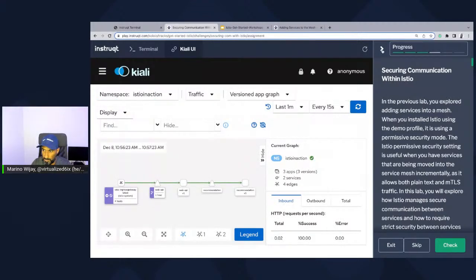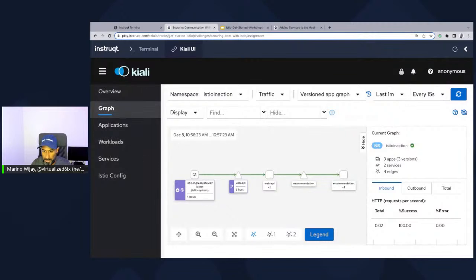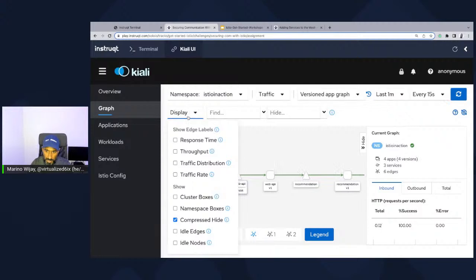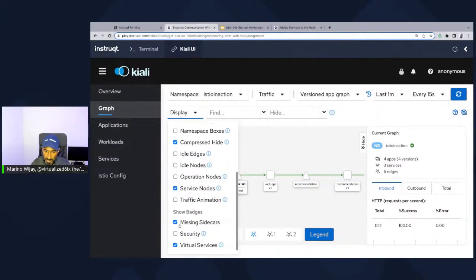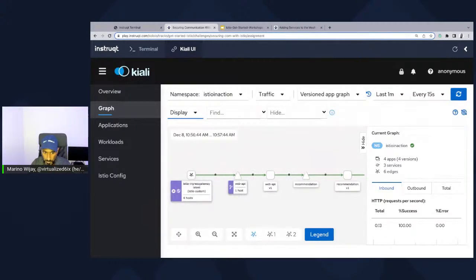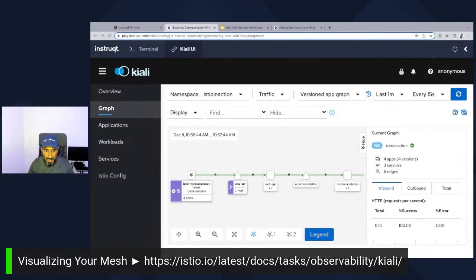In fact, let me minimize this a little bit, and you should be able to see this full graph, and we can zoom in and see how our traffic is coming inbound into the Istio Ingress Gateway and over to the different services. Now let's drop down the display menu, set up traffic animation, and click on security. What we're going to notice here is that traffic is passing from the Istio Ingress Gateway over to Web API, the service, and over to the pod. And now this pod needs to communicate with this service, which is tied to this pod.